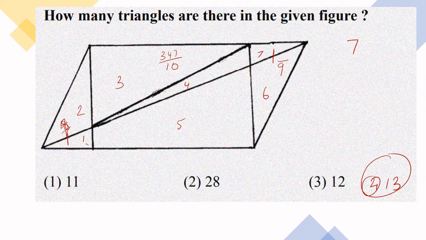Now this 1, 5 and 6 together make a triangle, we will give it number 11. Correct? Understood? So the 11 are there. Then we are having 4 and 7 together, there is a triangle which we will give number 12. Understood? 1, 5, 6 is done. 6 and 7 together, marked here.